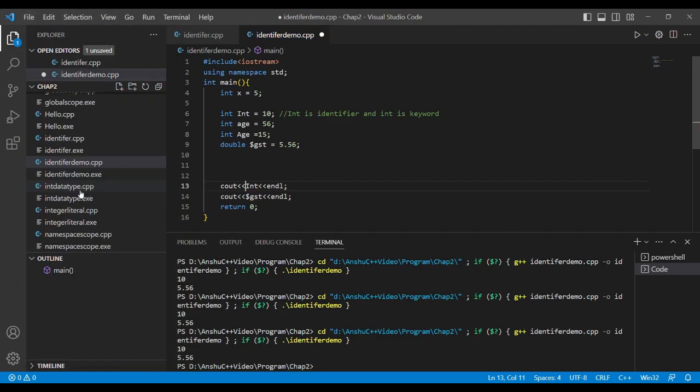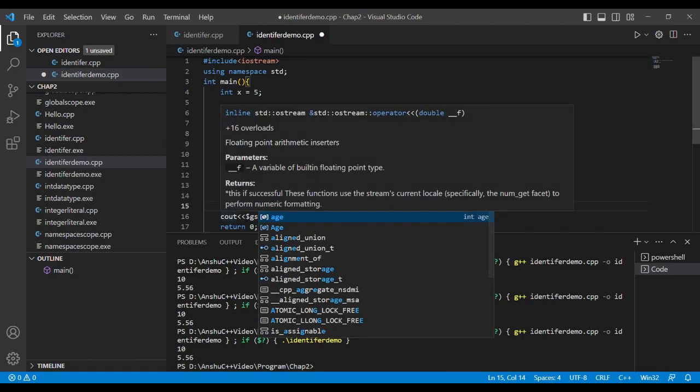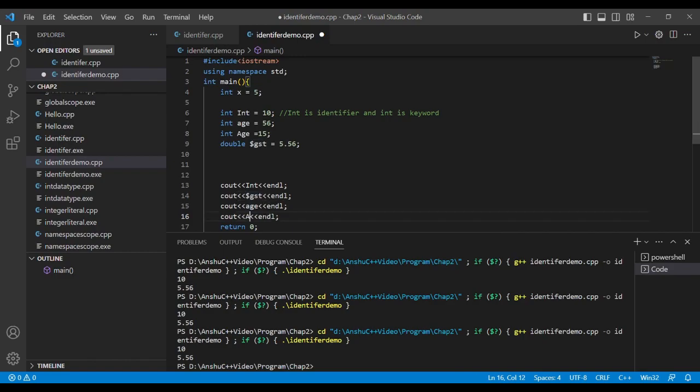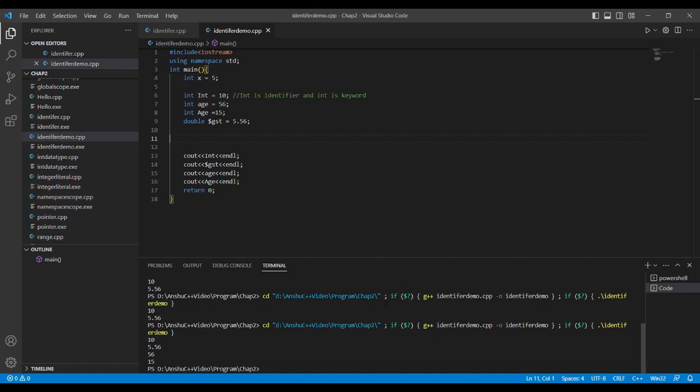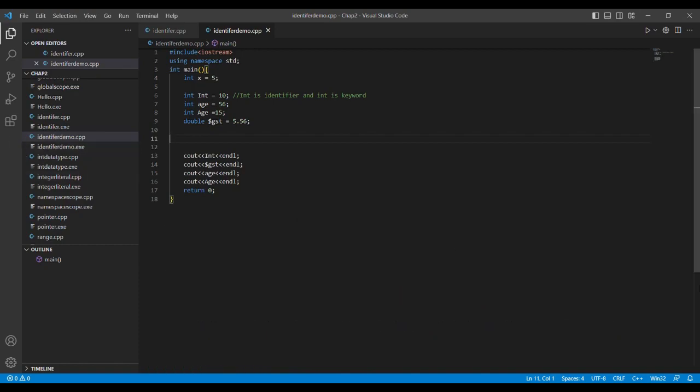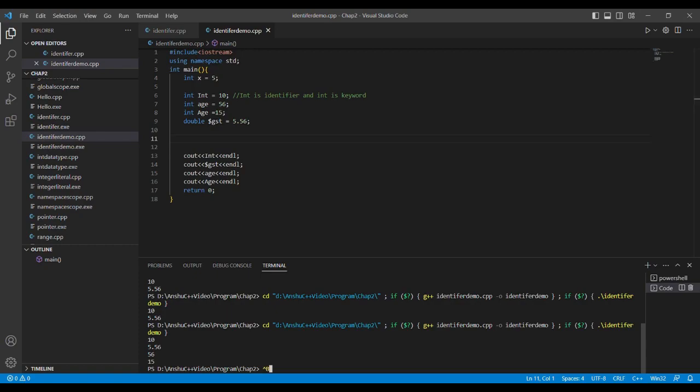So let me save it, and I put the value of age over here. Okay, and one capital AGE, I should put it over here. Now let me save it and run it. It's still working. You can see over here this is working. Okay, so you can put the name.